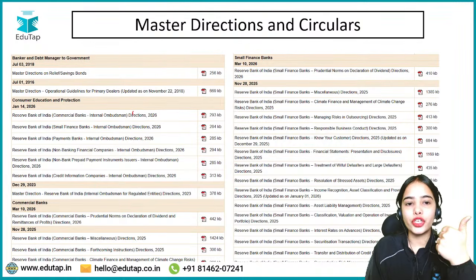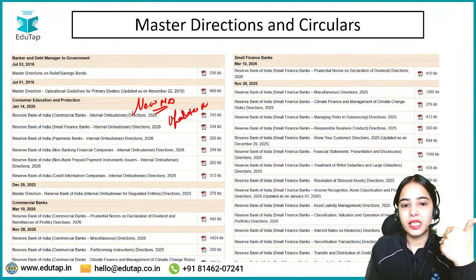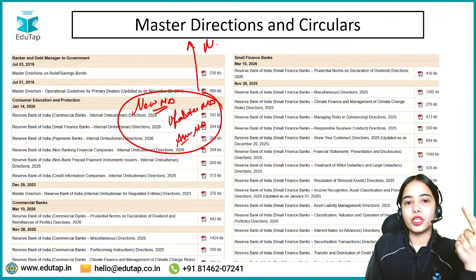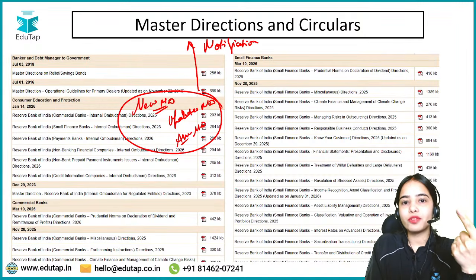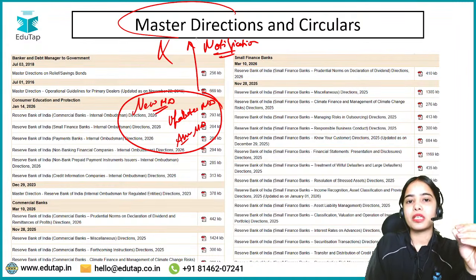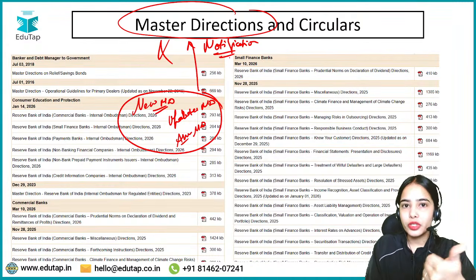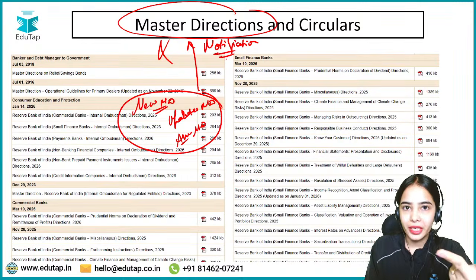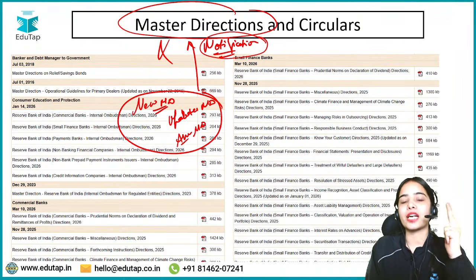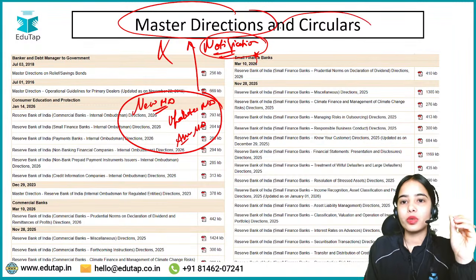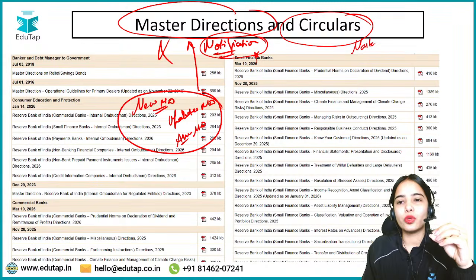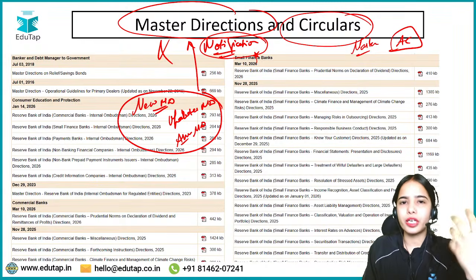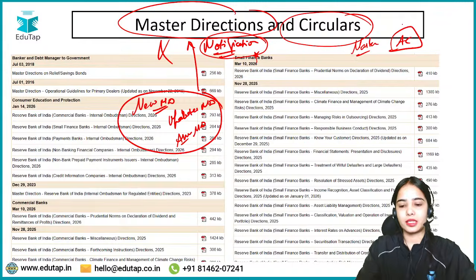So if there is any new master action, or any major updated master action, or an amendment coming in the master action, all of this will be under the notification segment. So you do not have to take extra effort to go to the master action segment, because it will be provided in detail under the notification segment. Okay, circulars, master circulars, as I've told you, are just the annual compilation. So usually we ignore the master circulars. Okay, so that is the idea.